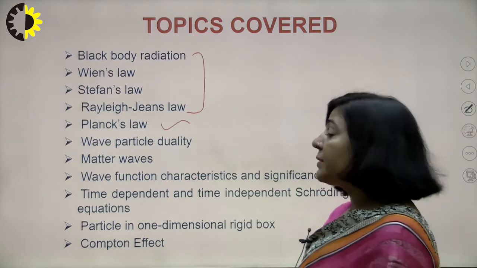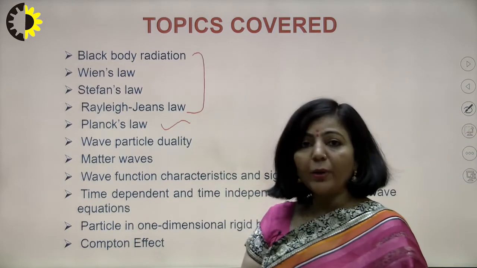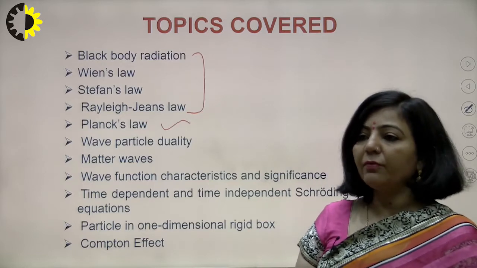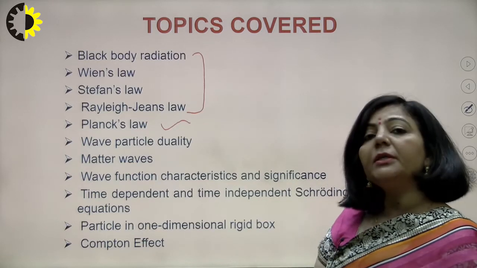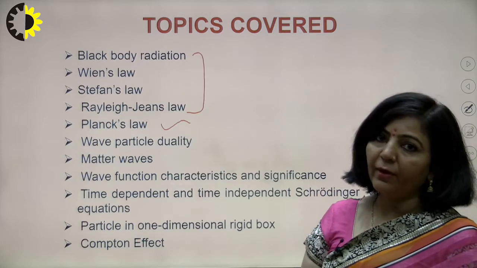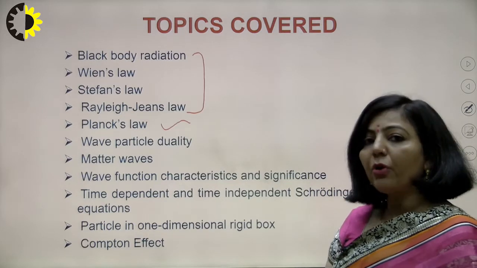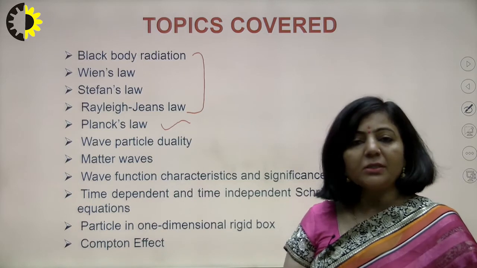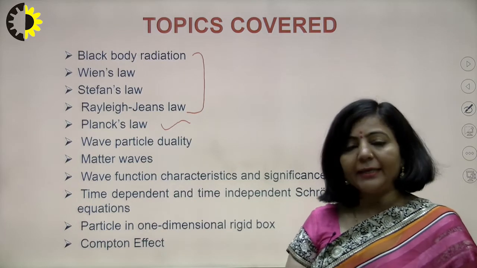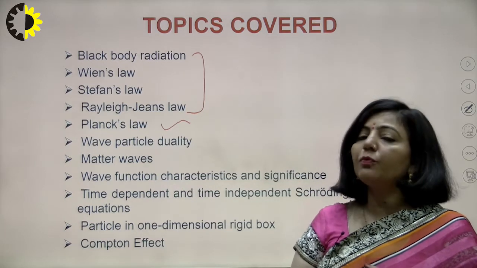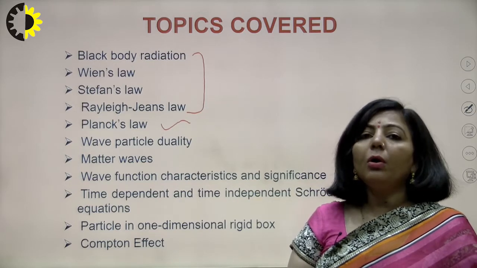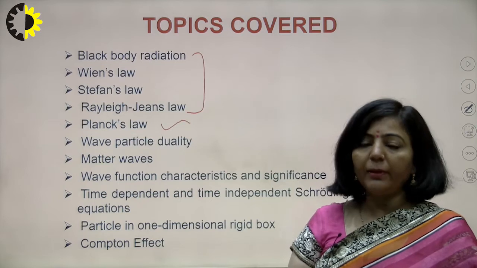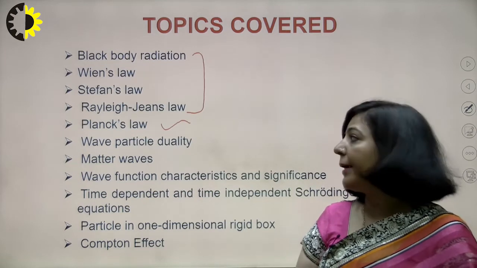After this, we discussed wave particle duality, where we discussed that whenever we have a moving microscopic particle, it is associated with a matter wave known as the de Broglie wave. We expressed the wavelength of that de Broglie matter wave in terms of different parameters, like kinetic energy, potential difference, and temperature.